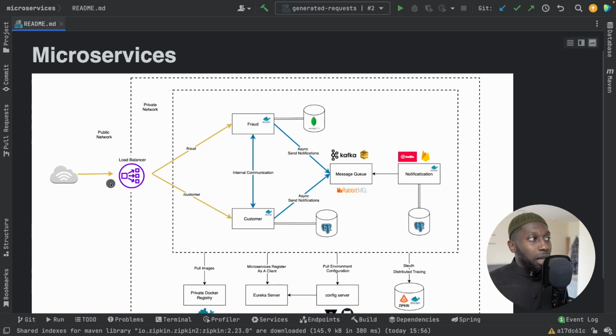Now, it turns out that we can actually use a load balancer which is provided by Spring, or you can choose one which is provided by the cloud provider, i.e. a managed load balancer. So depending on which option you want to go for, you can decide which one is best for you. But as you start, it's best for you to learn how to put things together and understand how to configure and whatnot. For example, path-based routing right here. So the client sends a request. This, for example, wants to talk to this customer microservice. Then /customer, it goes to this service in here.